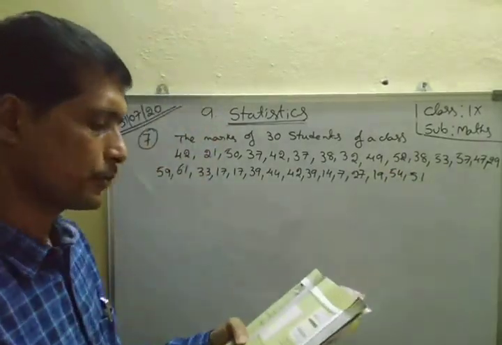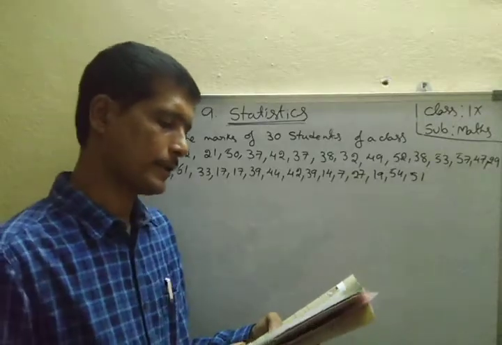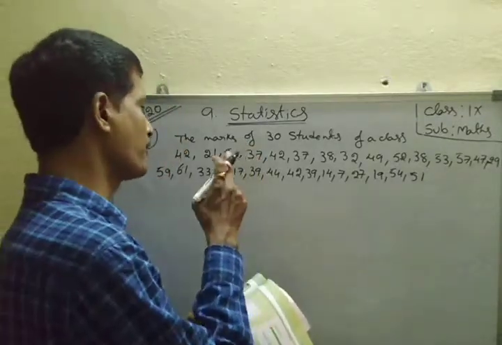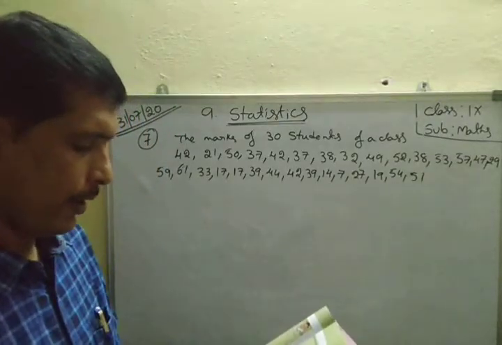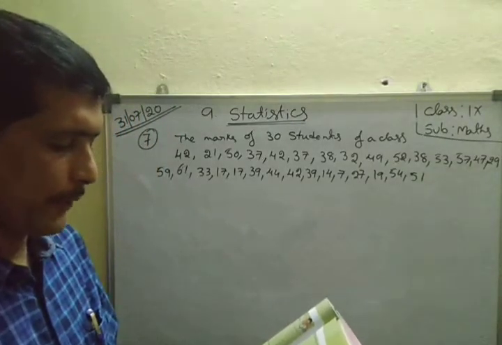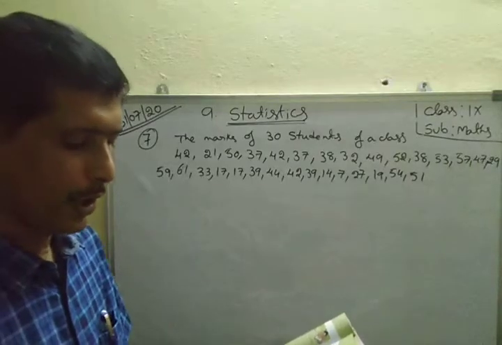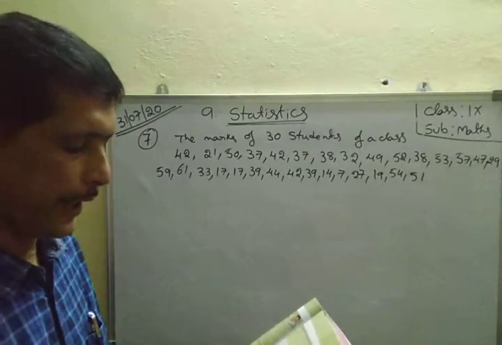Here, the marks of 30 students of a class obtained in a test out of 75 marks follow 21, 20, 50, and so on. Therefore, form a frequency table with equal class intervals, one of them being 0 to 10.